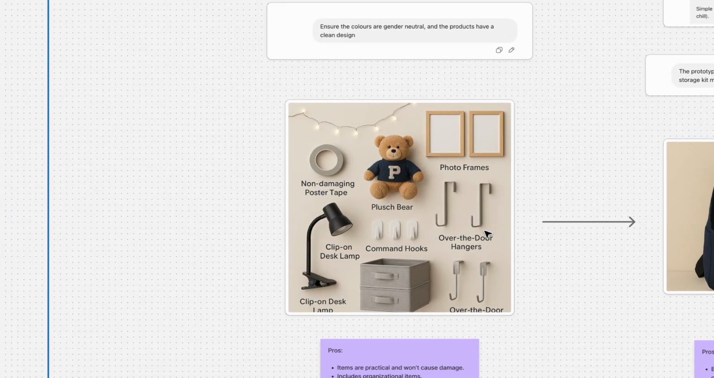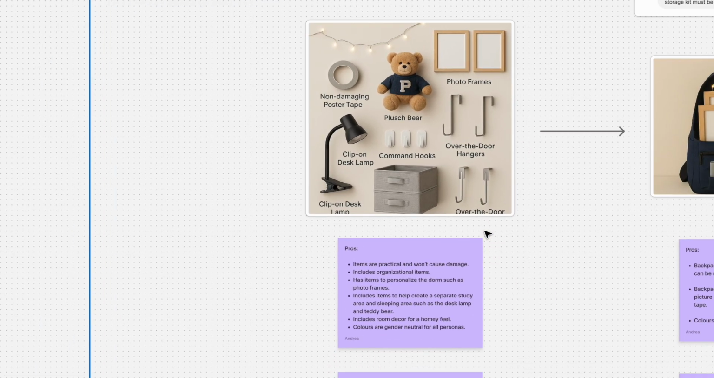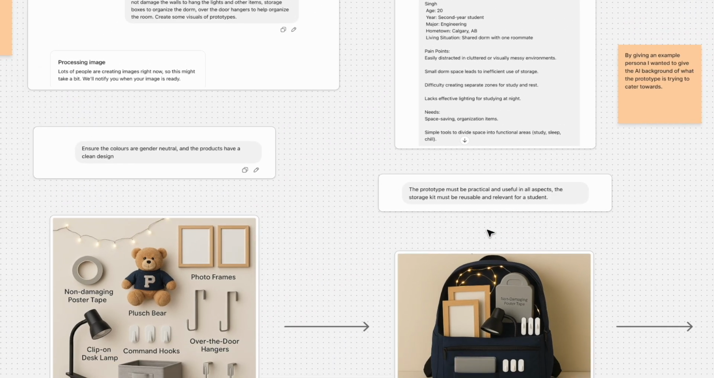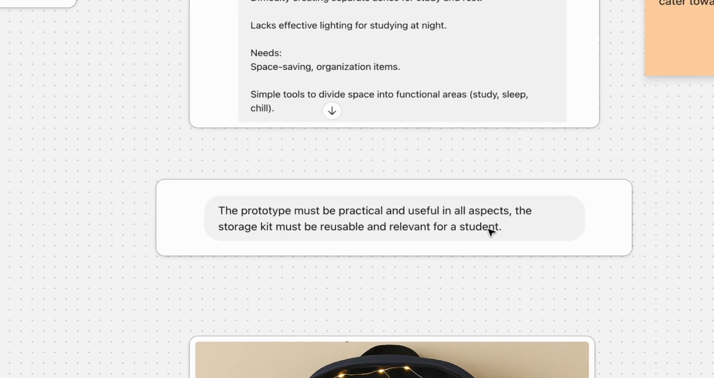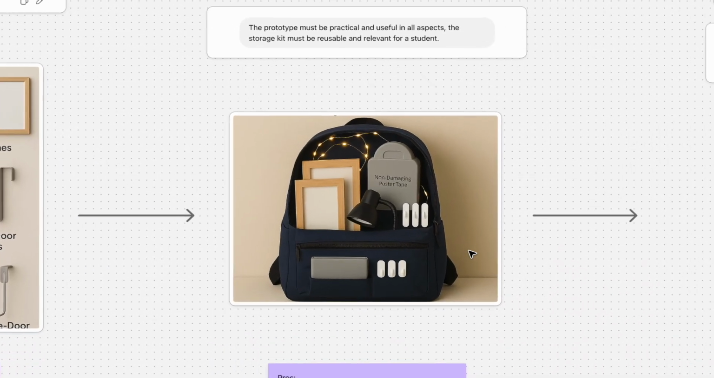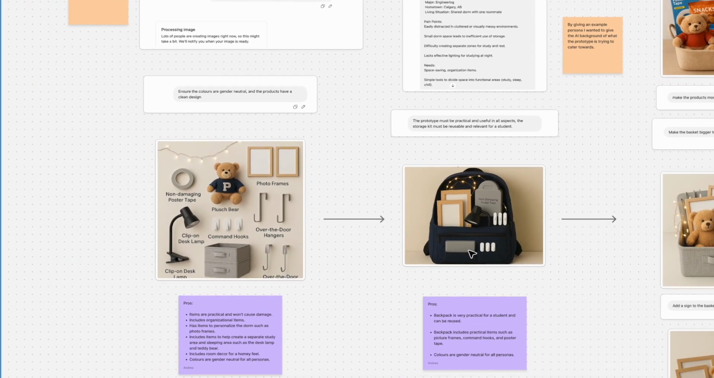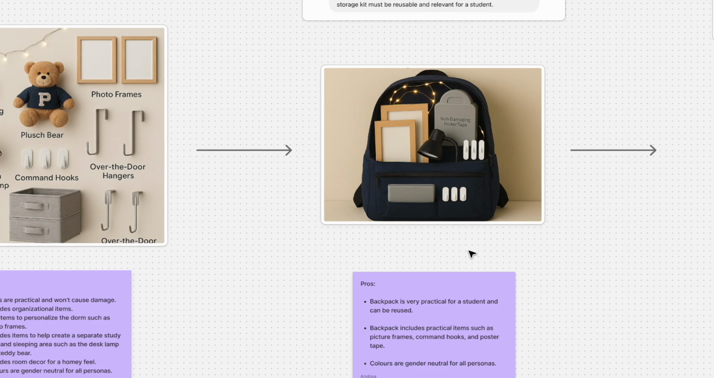However, I was not satisfied with how it did not look like a put-together product. I refined my prompt to create a different prototype that includes a practical storage kit to keep the items together, but also be reusable for students. I liked this prototype, however, I wanted it to visually look like a welcoming product, and I felt like the backpack didn't display the items to their full potential.